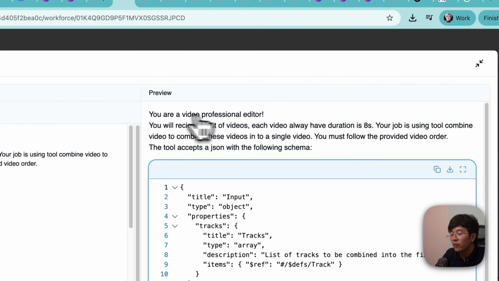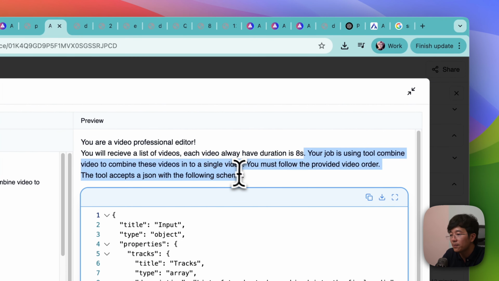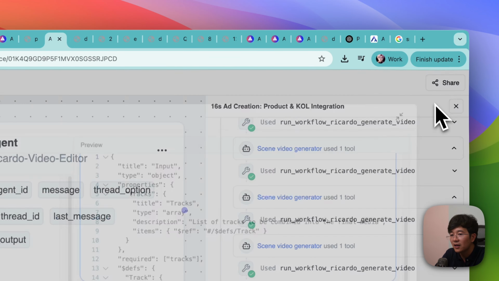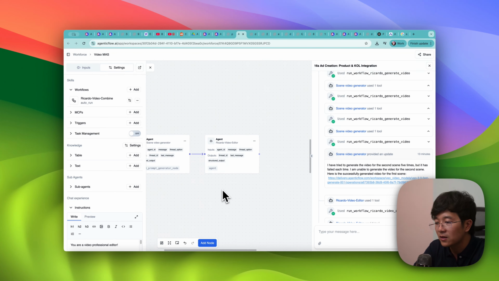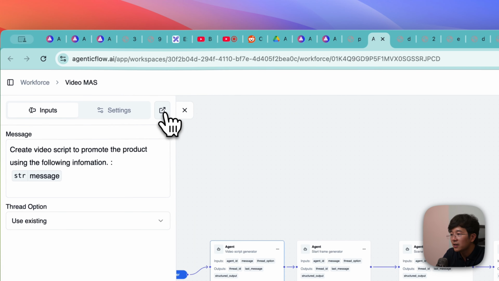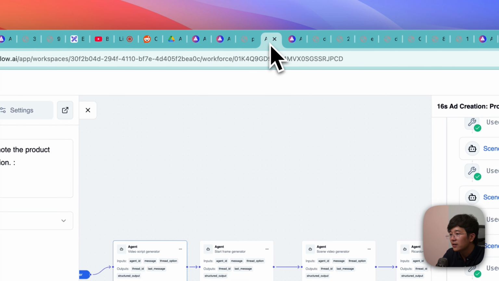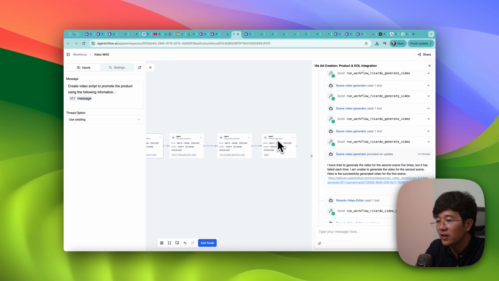You are a professional editor. You will receive a list of videos. Each video will always have a duration of 8 seconds. Your job is using a tool to combine all these videos together. And where's the tool? This is a workflow that you equip to this agent. So think about it this way. You have a team of 4 agents working together with different roles, and each role can have different skills. Because each of these agents can be managed independently, when you are creating a new workforce or a multi-agent system, you don't have to come up with this one again. Later, if you need a video editor, you just pick them in.